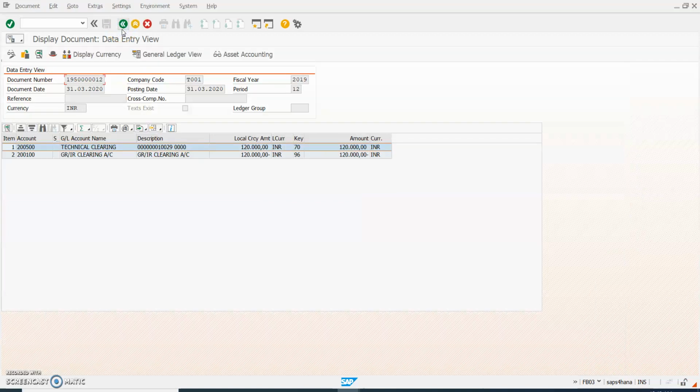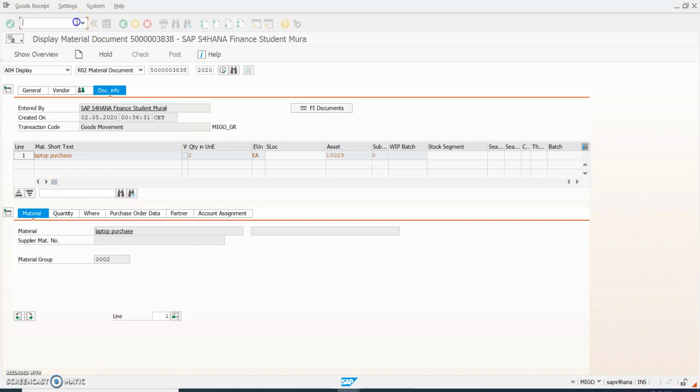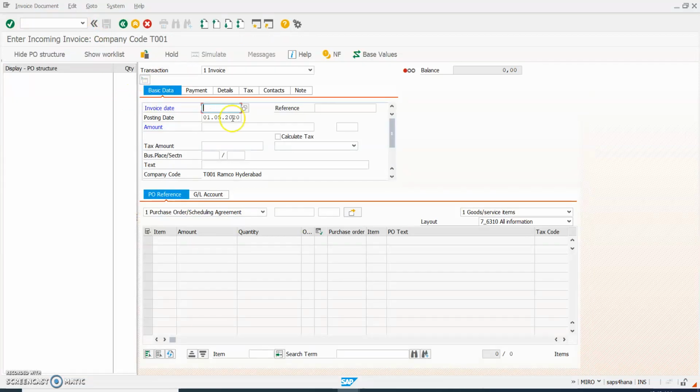Now let us do invoice verification. So MIRO invoice verification, I'm giving the date 31/03/2020 and asset purchase, and this is also 31/03/2020, and here I'm giving the purchase order number as 32.